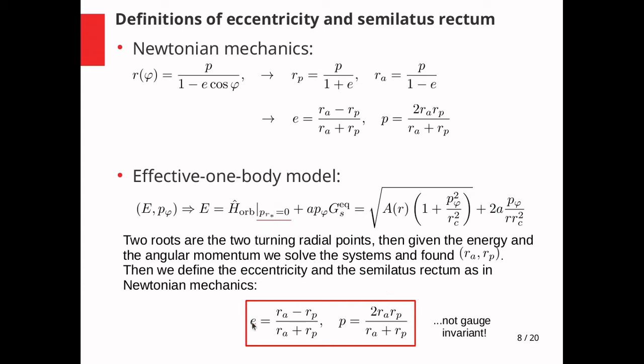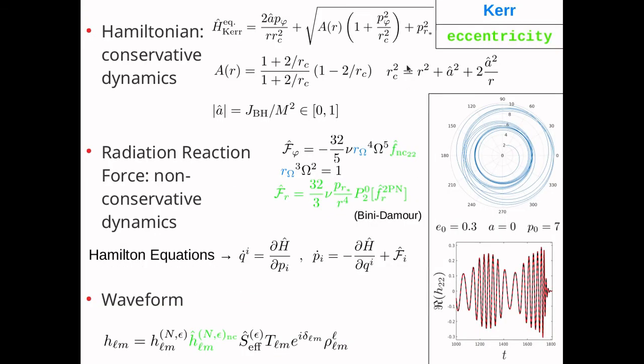So we have a definition of eccentricity and semilatus rectum, but now these quantities are no more constants of motion, clearly, because we have gravitational wave emission. And let's see how to modify the model.